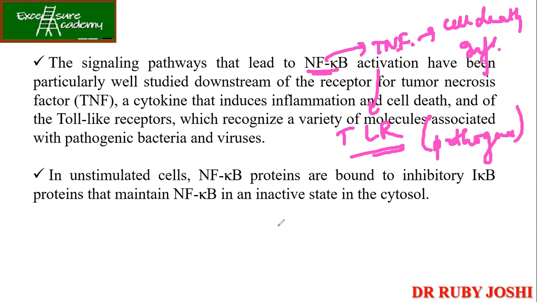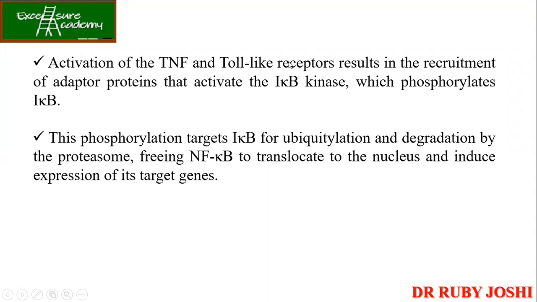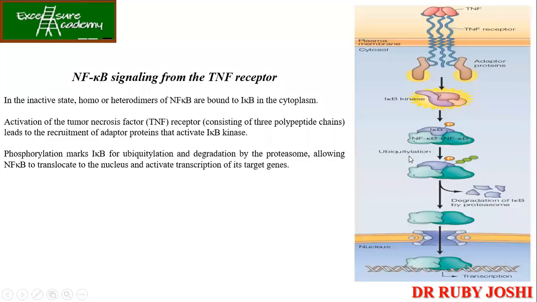Okay. Now, in the case of unstimulated cells, the NF-kappa B proteins are bound to the inhibitory I-kappa B proteins, and are kept in an inactive state in the cytosol. While discussing interview type questions, I have mentioned that NF-kappa B is always associated with I-kappa B. Okay. In order to make it active, it needs to get phosphorylated. So once the I-kappa B gets phosphorylated, the I-kappa B gets dissociated from the NF-kappa B. The NLS, the nuclear localization signals of the NF-kappa B, will then be exposed, and finally it will be translocated to the nucleus in order to carry out the expression of the target genes.